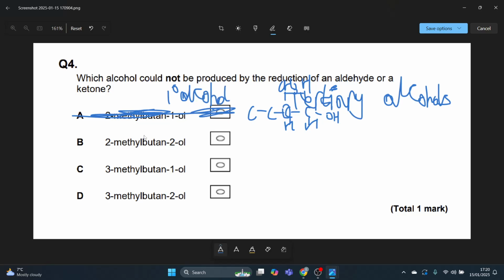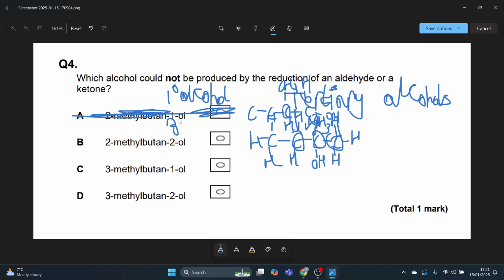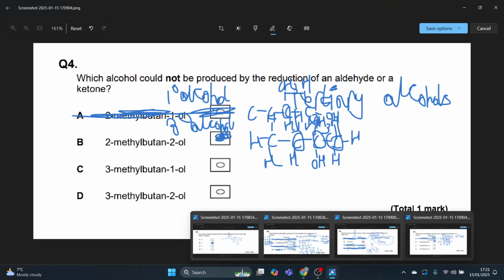If I look at B, 2-methylbutan-2-ol: methane, ethane, propane, butane, OH group on the second carbon, methyl group on the second carbon, I'll fill in the hydrogens of these. I might as well just finish off the whole displayed formula. And I can quite clearly see this carbon bonded to the OH group, 1, 2, 3. It's a tertiary alcohol, and that's what I was looking for. Tertiary alcohols cannot be produced by reduction of aldehydes or ketones. Therefore, the answer must be B. And that is the end of these multiple choice questions on aldehydes and ketones.